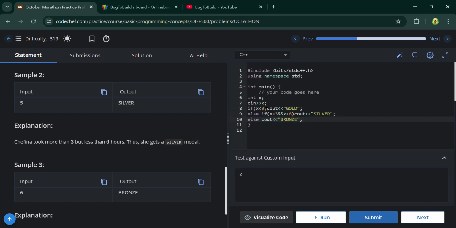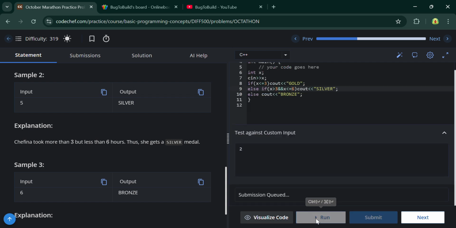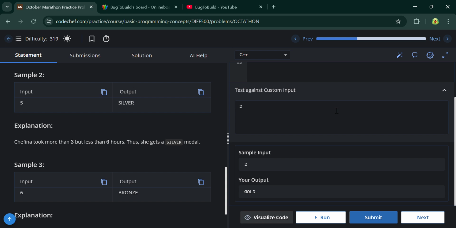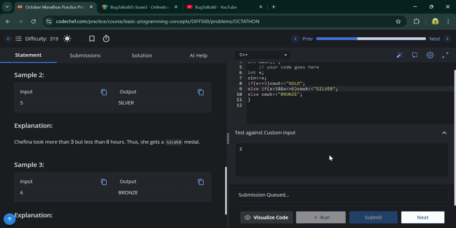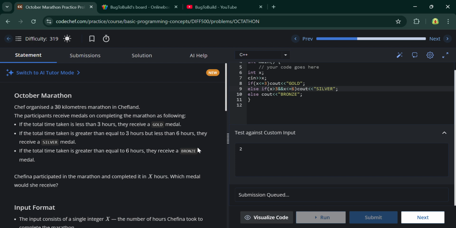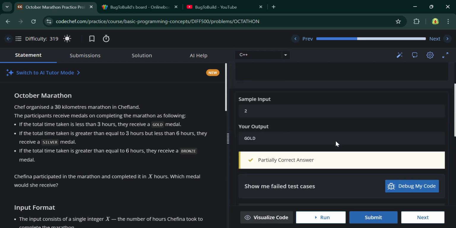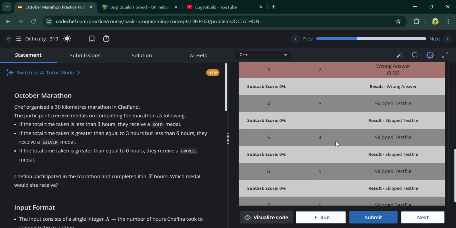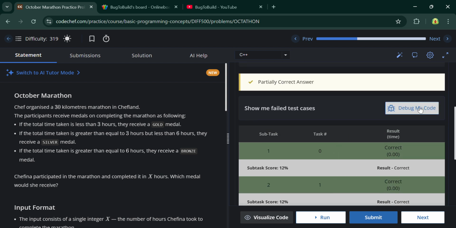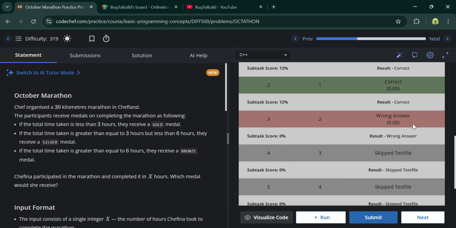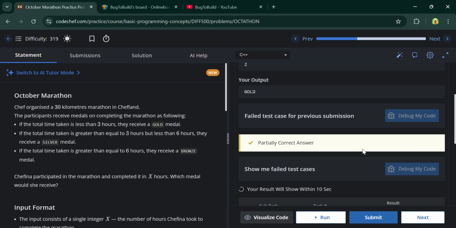Let's again run this. Where is the wrong? Debug my code.